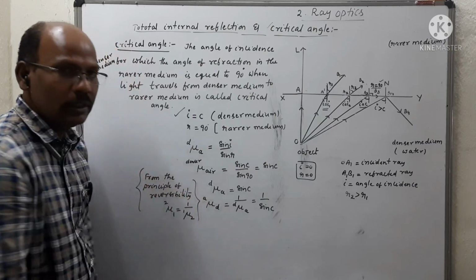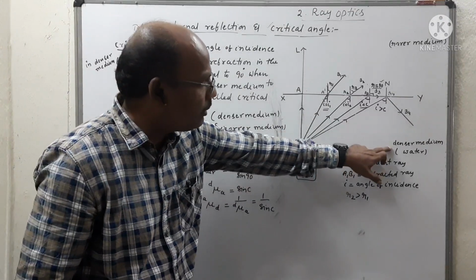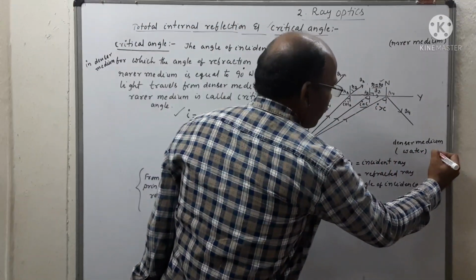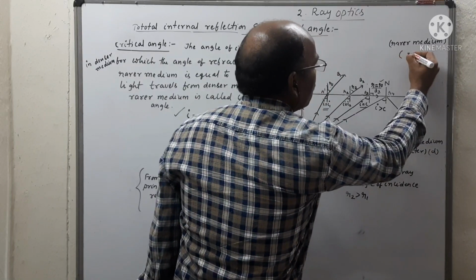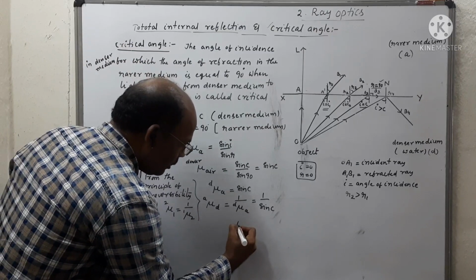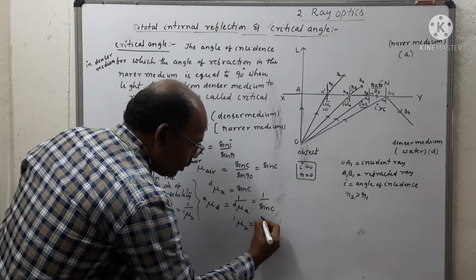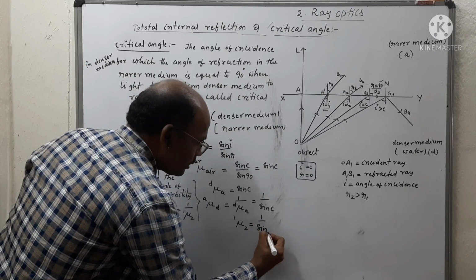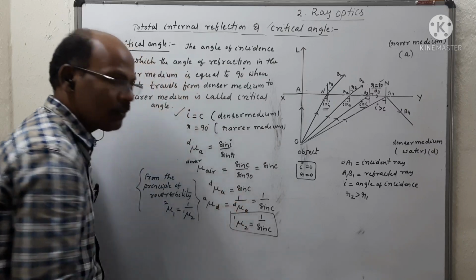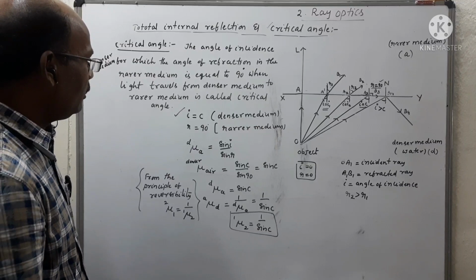This is the principle of reversibility. Similarly, we can apply it to the refractive index of denser medium with respect to rarer medium. This is denser, and this is rarer, meaning the air medium. So in general, we can write refractive index 1 to 2 is equal to 1 by sin C. This is the relation between refractive index and critical angle.